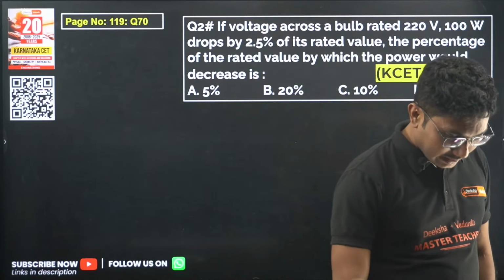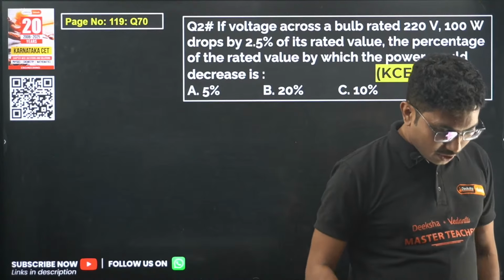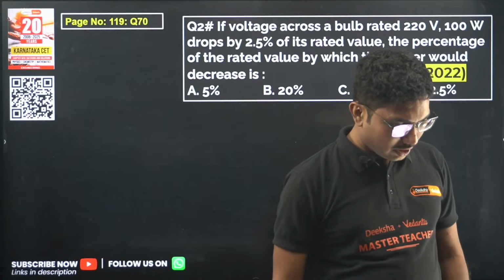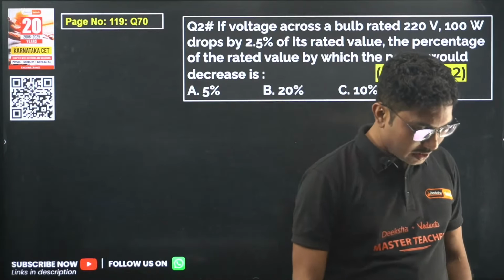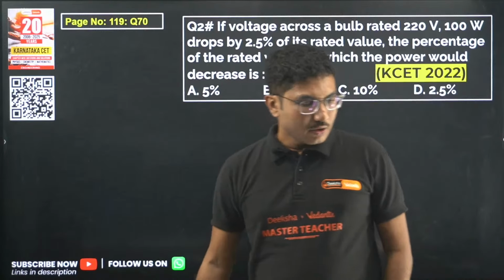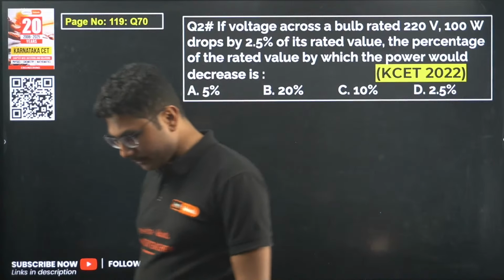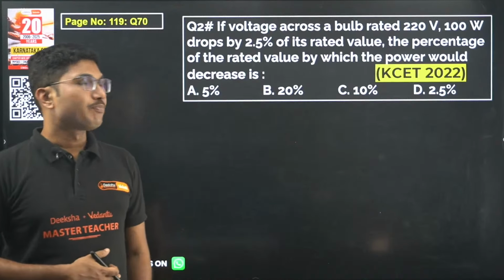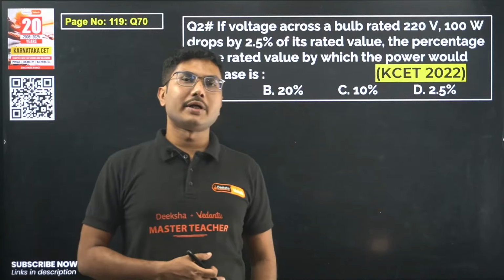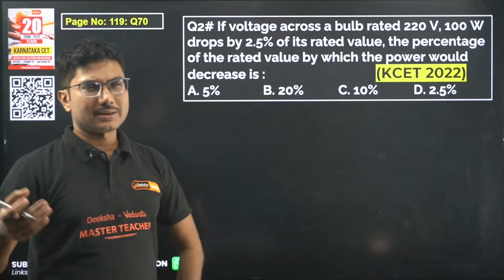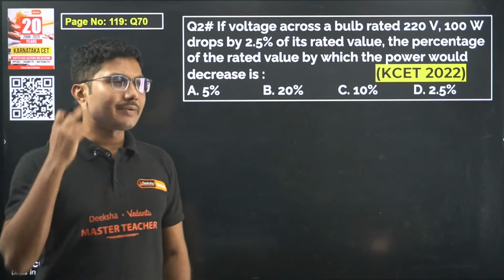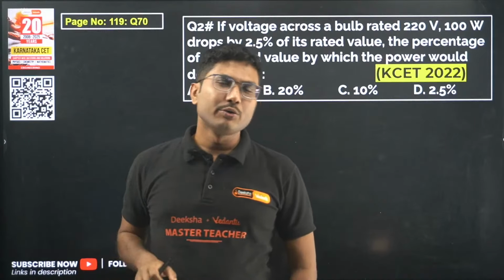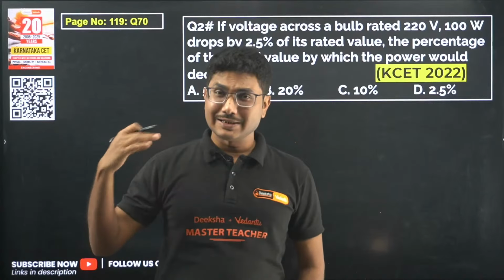Sir, I am understanding concept, but I am not able to solve KCET questions, and I have too much backlog, like out of 37 chapters I just completed 10 chapters, Austin is saying. So Austin, first let me explain 37 chapters. I think you are talking about all three subjects. So you have completed 10 chapters, means 1/3 of your syllabus almost done, slightly less than 1/3. So remaining 27 chapters, what you can do, you have to identify what are all the important chapters. You don't need to do all the chapters and have unnecessary fear in your mind.